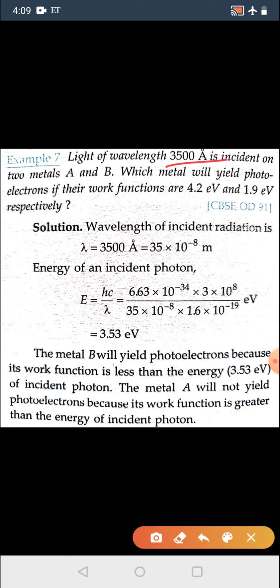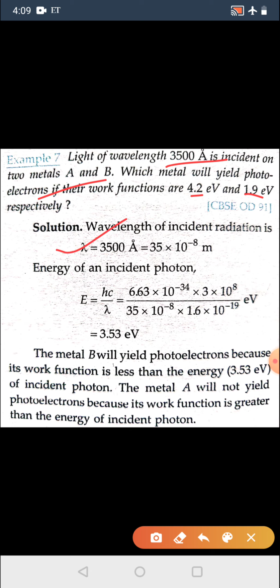Then light of wavelength 3500 angstrom is incident on two metals A and B. The first one has work function 4.2 and the second one 1.9 electron volt. So here the question is, which metal will yield the photoelectrons?